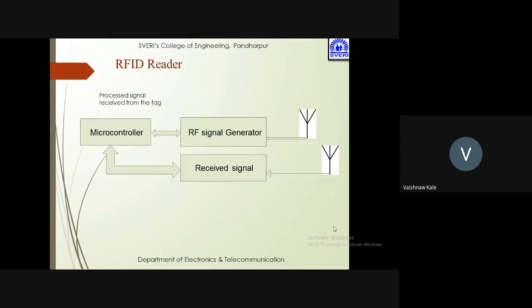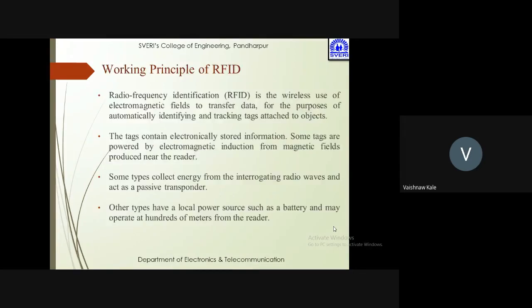This is the RFID reader. So RFID reader signal generator, which is given to the microcontroller, and that is a received signal which is given to the microcontroller. So in both the ways, transmitted as well as reception process happens, and the process signal received from the tag. Working principles of RFID, it is a wireless use of electromagnetic field to transfer data for the purpose of automatically identifying and tracking tags attached to the object.